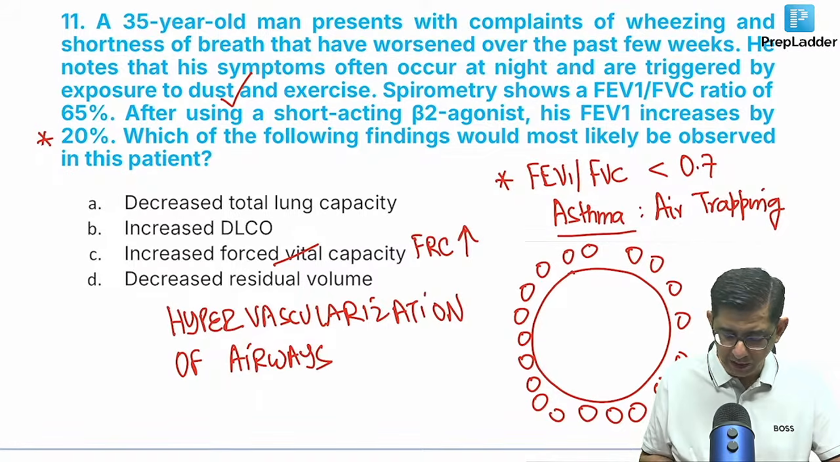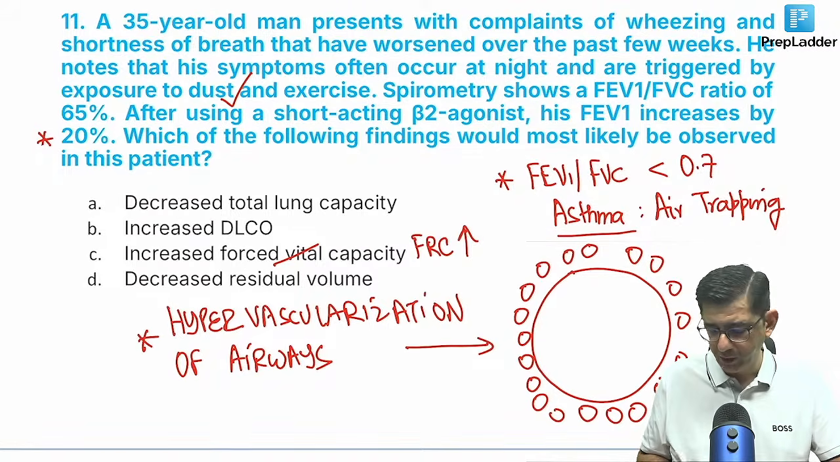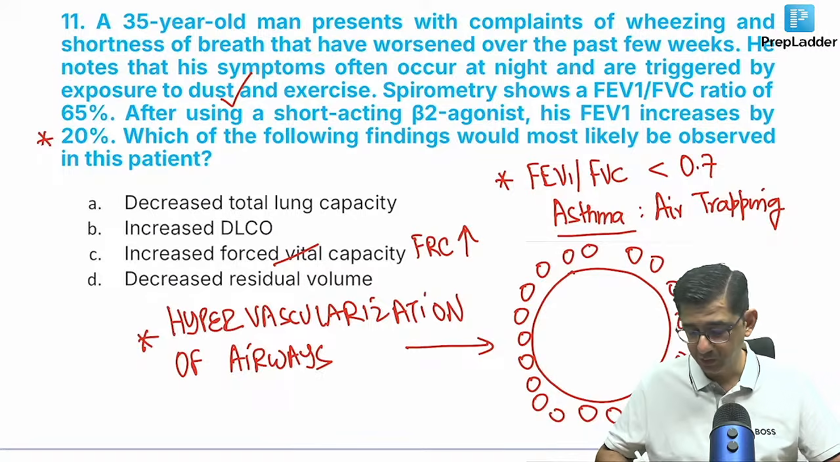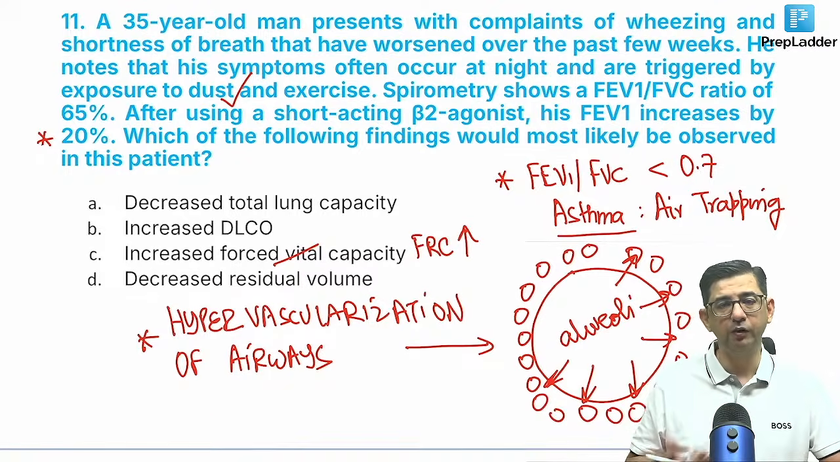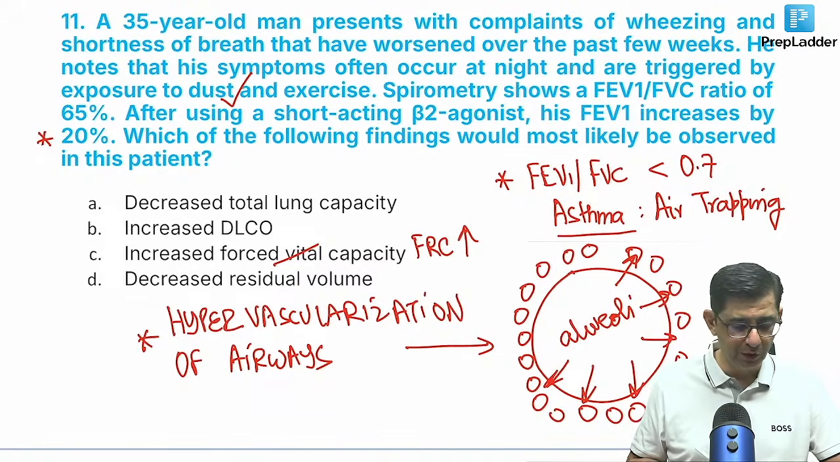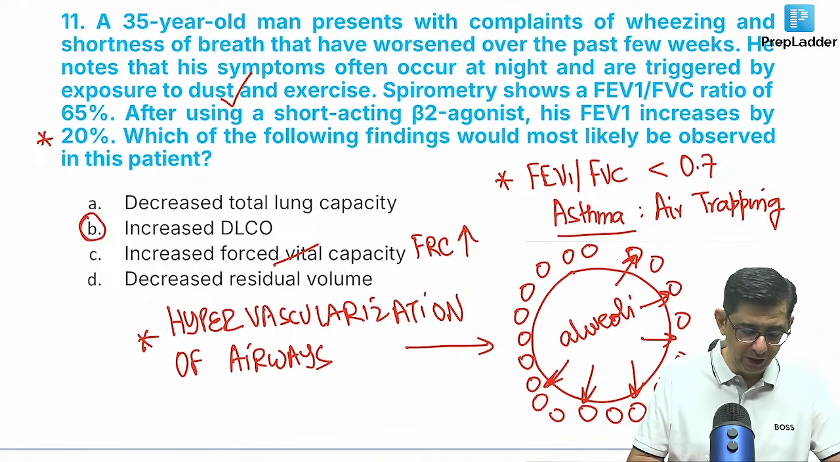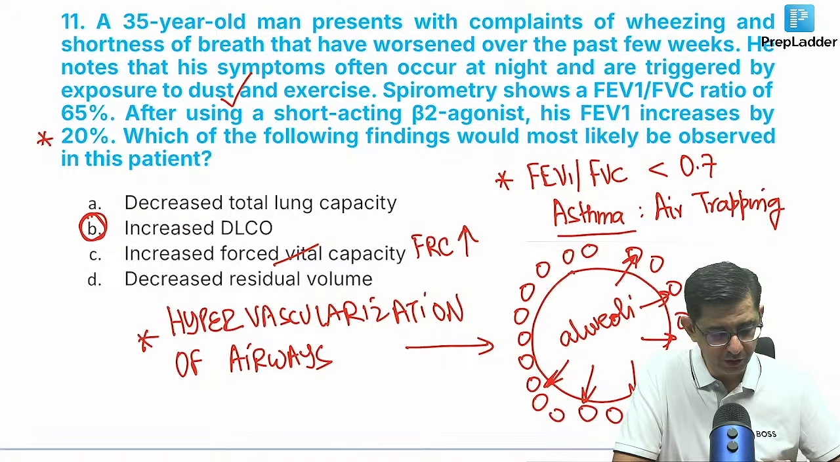Hypervascularization of the airways is a feature that you always get in bronchial asthma, and this is the representation of the alveoli. So if I have more blood vessels, more gas can diffuse into all of these blood vessels, and if more gas can diffuse like this, it's going to be beneficial for me. So it's going to be an increased DLCO for this patient. The correct answer is option B.